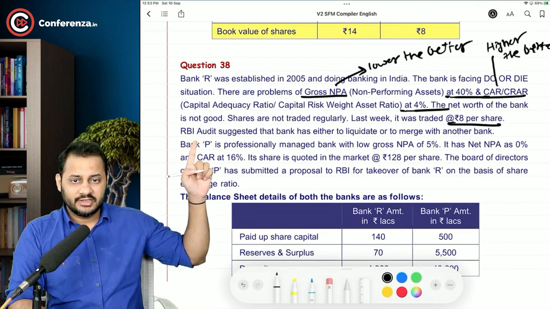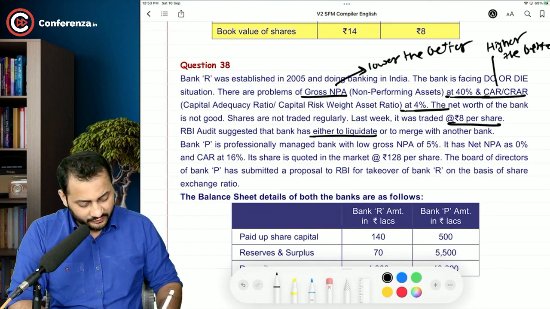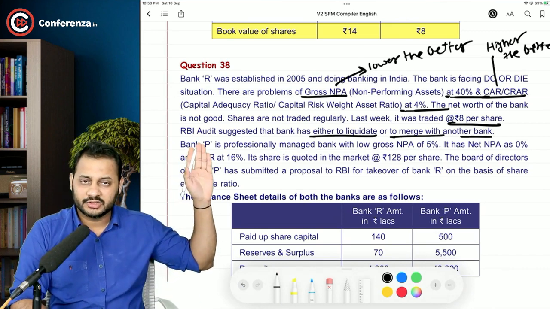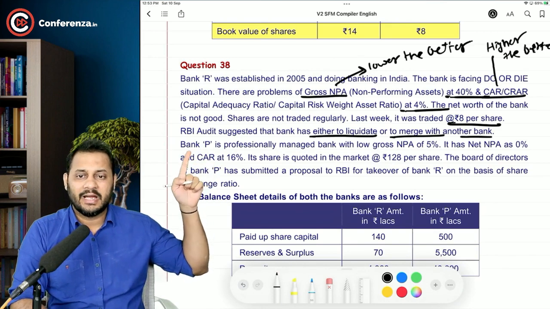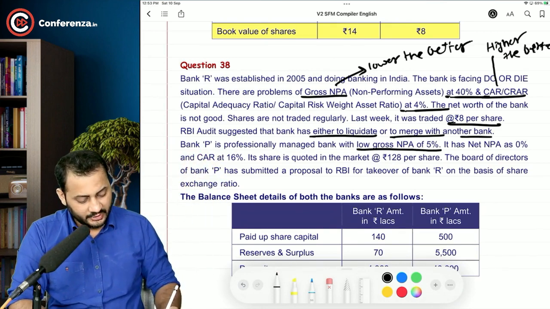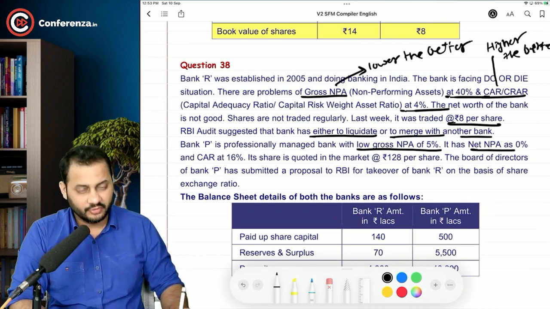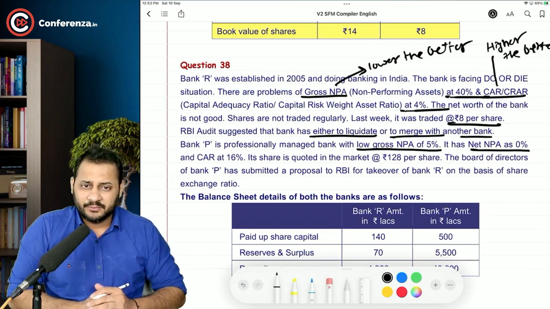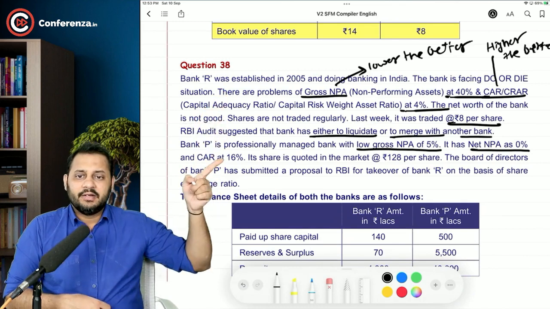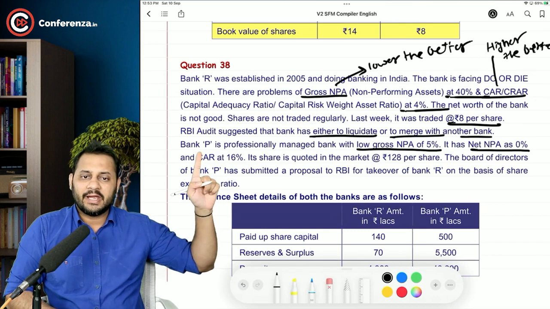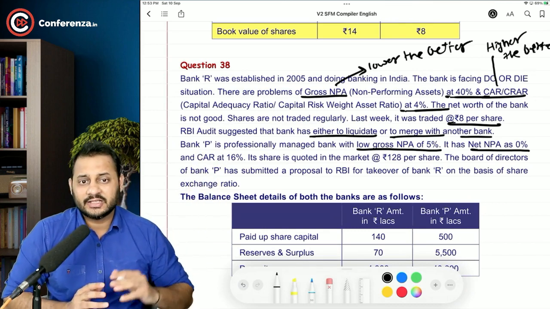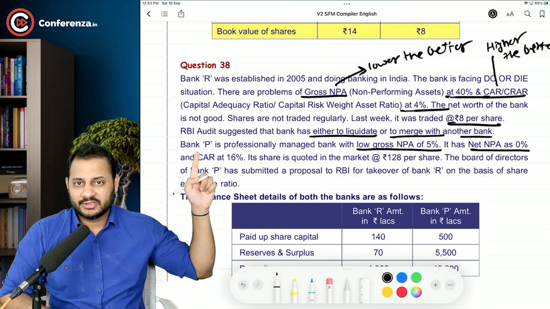RBI audit suggested that the bank has either to liquidate or to merge with another bank. Either you shut down your business or get merged with another bank, and now Bank P is a professionally managed bank with a low gross NPA of 5% and net NPA of 0%. Now what does that mean? See, we have the gross NPA here of 40%, right? And the gross NPA of Bank P is 5%. That means only 5% of the total assets has become non-performing assets for Bank P.